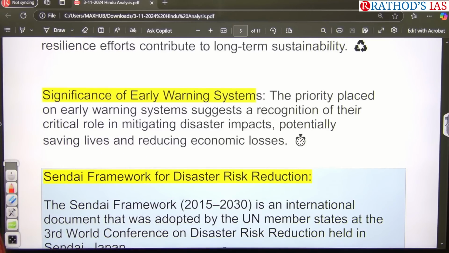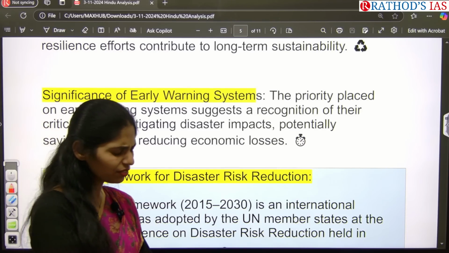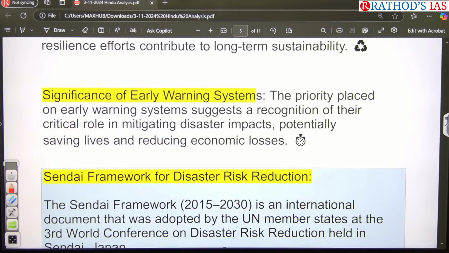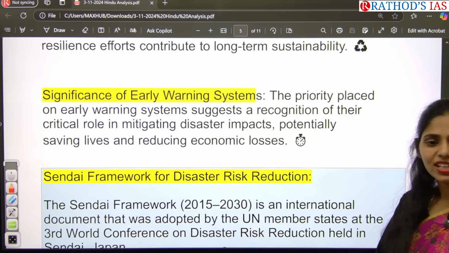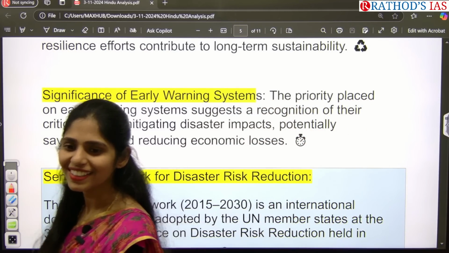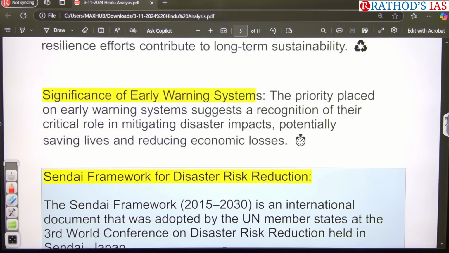Okay, so I want to know about recent technology that you are incorporating for efficient early warning systems. I think 10 to 15 days back we discussed that. Which is that mobile app? E-gram Swaraj, next. Meri Panchayat, okay, next. Come on, you have to revise current affairs. Okay, so here you have to know about recent technologies that we are using.